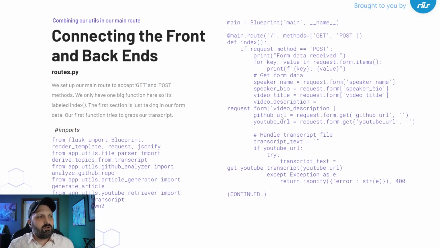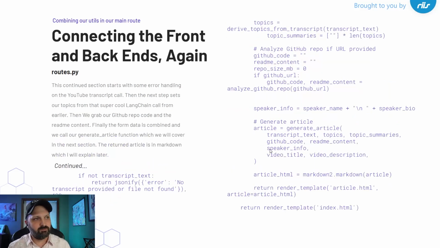So we're taking in all of the variables that we've collected from the form input, and the first thing it's going to do is pass it off to that YouTube module, and we're going to get our transcript. Then it's going to get our topics. Then it's going to analyze our repo. Then it's going to combine all that with our speaker info into our generate article function. I've assigned an article variable from the output of the generate article function, and inside the generate article function is transcript text, topics, topic summaries, GitHub code, README content, speaker info, video title, and video description.